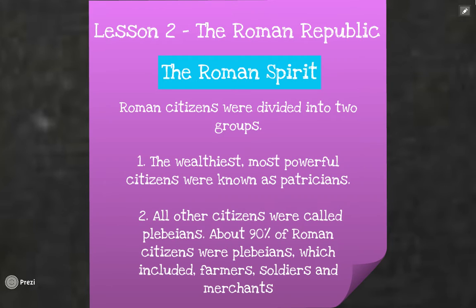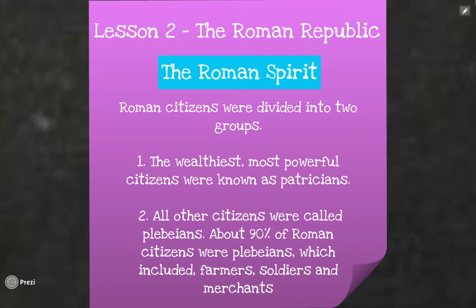So Roman citizens were divided into 2 social classes. The first one was the wealthiest and the most powerful citizens, and they were known as the patricians. This made up about 10% of Roman citizens, so it was a very small class, and it was definitely the